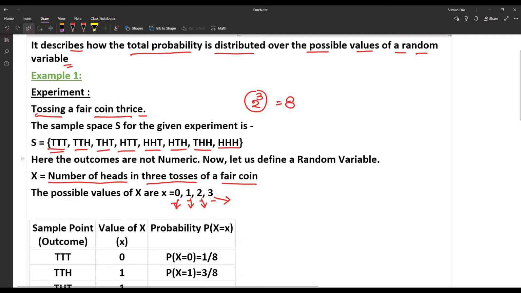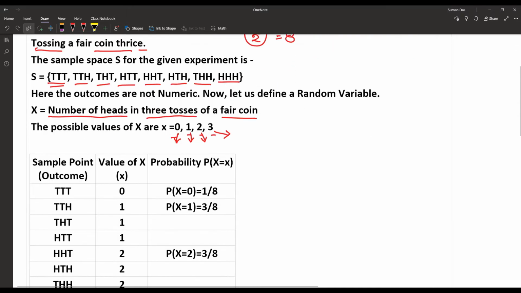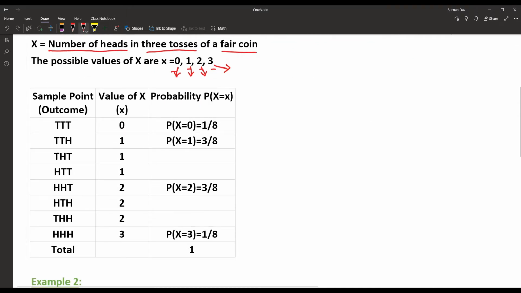So how is the probability distributed over this random variable? Let this be our sample point or outcome: TTT, TTH, THT, HTT, HHT, HTH, THH and HHH, and that is the random variable, the number of heads obtained.